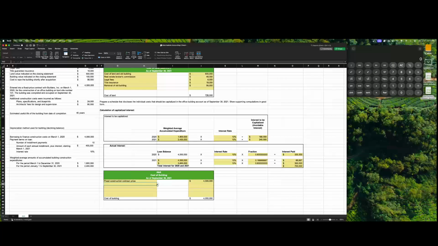And then plans and specifications, blueprints, architecture fees, and the interest capitalized.